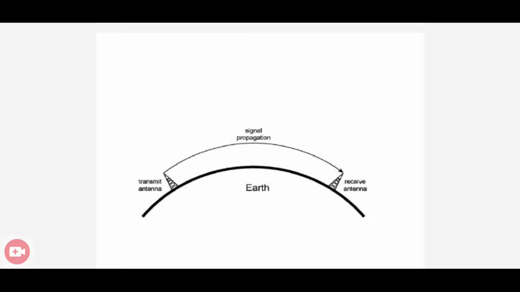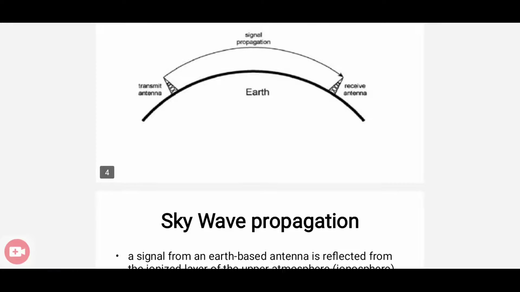So the first wireless propagation is ground wave propagation. There are a transmitting antenna and a receiving antenna. From the transmitting antenna, radio waves start transmitting to reach the receiving antenna, but the signal path follows the Earth's curvature. So this is the first wireless propagation mechanism, that is ground wave propagation.